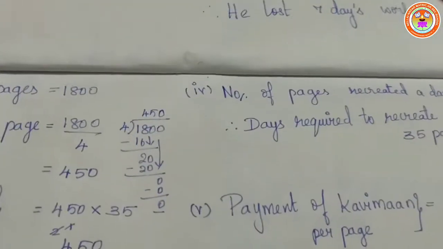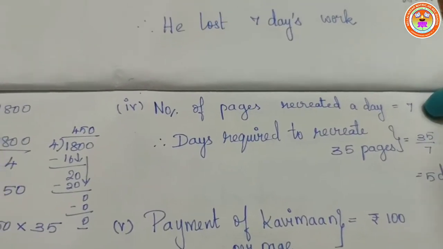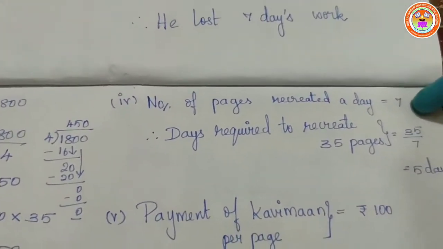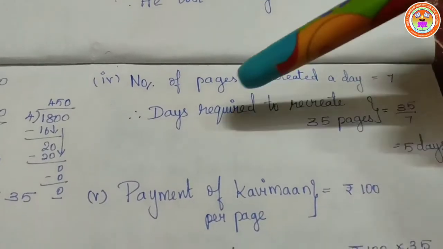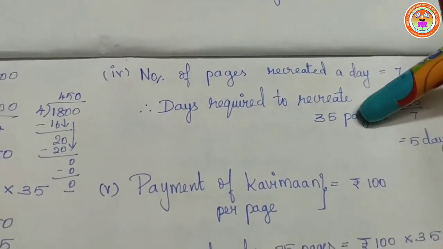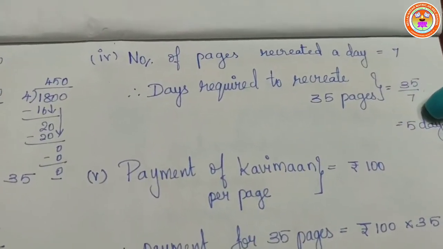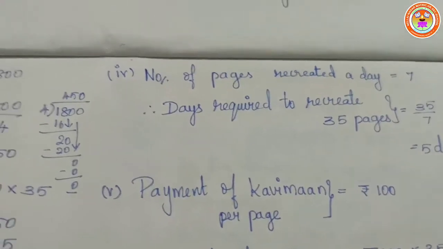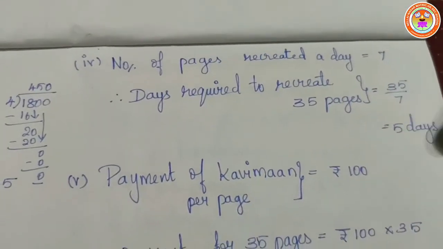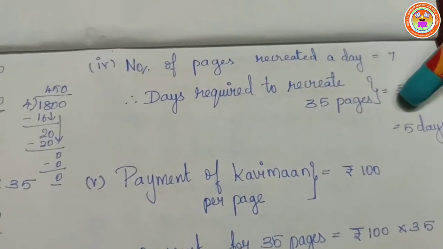So now, the number of pages recreated a day: for one day both of them could recreate 7 pages. So the number of days required to recreate 35 pages will be equal to 35 by 7. What is 35 divided by 7? 5 days. So it will take 5 days to recreate the work.